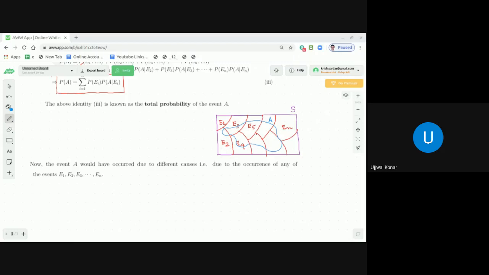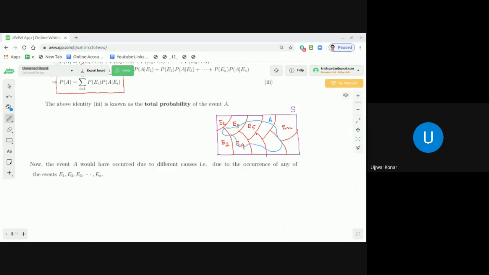So, I repeat once more, suppose one day the doctor is late to his clinic. Now the question is, what is the probability that the doctor came today by bus, or what is the probability that the doctor came today by auto, when you see the doctor is late?